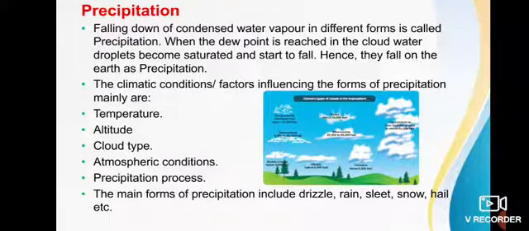Precipitation: water that falls from the clouds towards the ground, especially as rain or snow, we call precipitation. The main influencing factors of precipitation are temperature, altitude, cloud type, atmospheric condition, and precipitation process. These are the main factors for precipitation. The main forms of precipitation include drizzle, rain, sleet, snow, hailstone, etc.